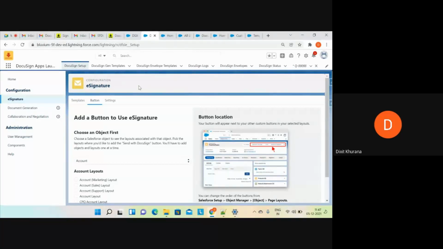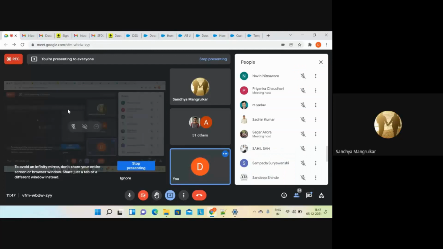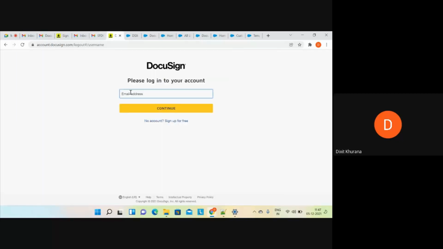Your voice is cutting, Dikshit. Is it audible now? Yes. So what I was explaining is that the DocuSign signing group is related to the DocuSign account, not to Salesforce. We have to create the signing group in the DocuSign account.